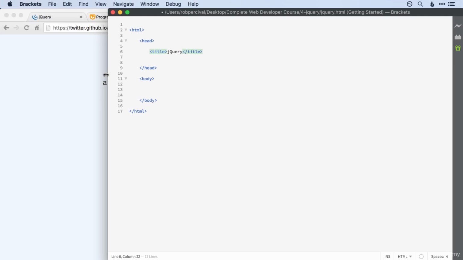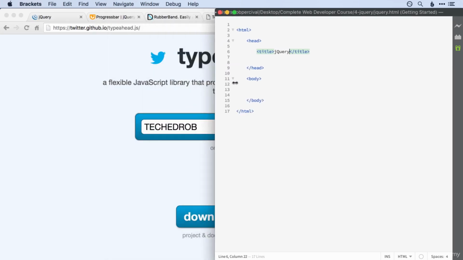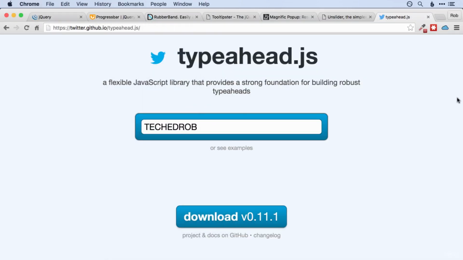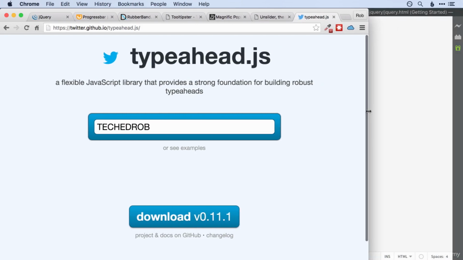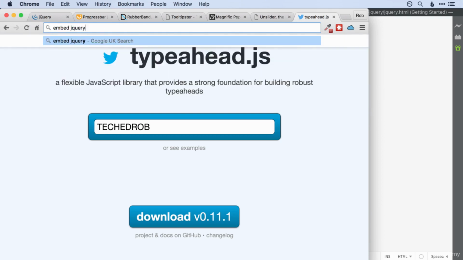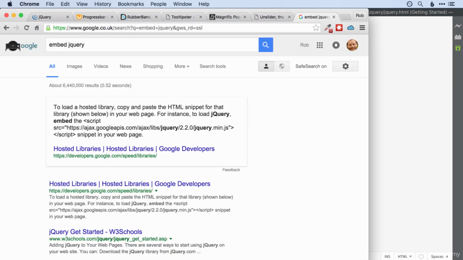Okay, so we don't need that bit anymore, so let's get ourselves split up, and let's see first off the quickest way to get going with jQuery, and that is to Google for something like embed jQuery. So this is what we're trying to do. We're trying to embed jQuery into our page so that we can use it.